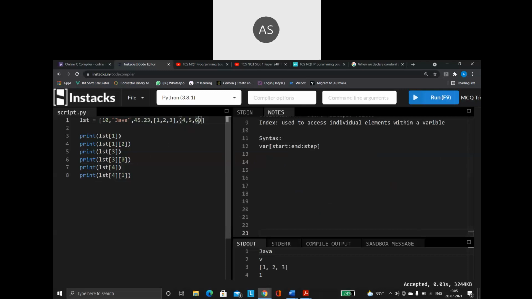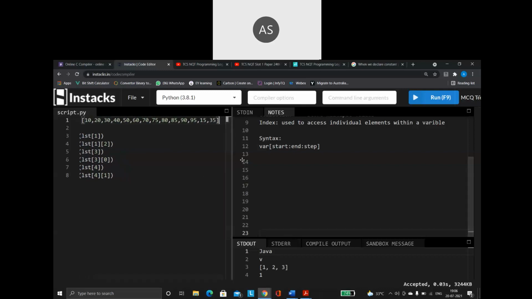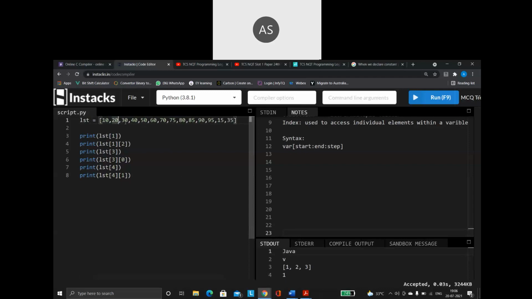Okay, let us say this is my string, or let us say this is going to be my list. So I'm saying 10, 20. This is my list, guys. So I have a big list. So everything is going to occupy one index position. So I know that. So first thing, what I'm going to do is I'm going to say print len of lst. So I'm going to print the length of the list.